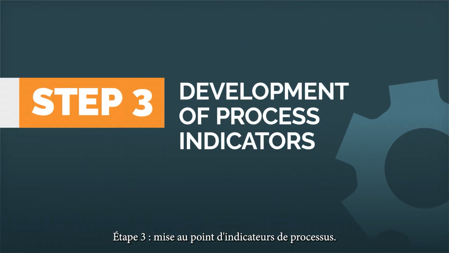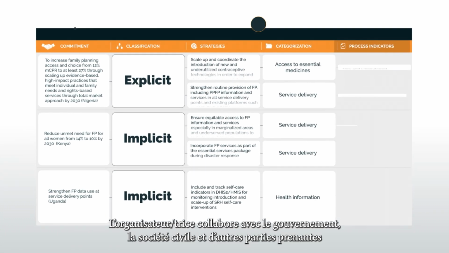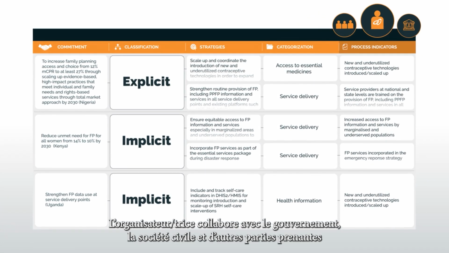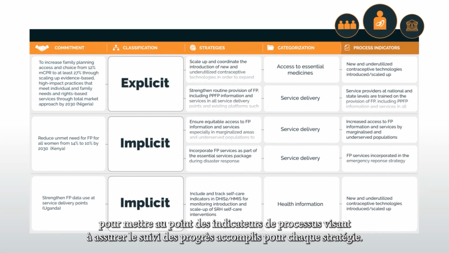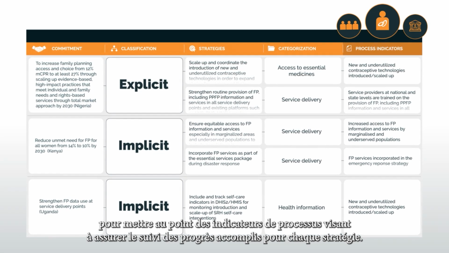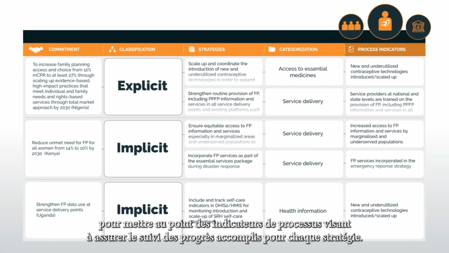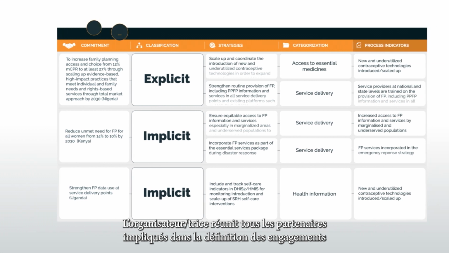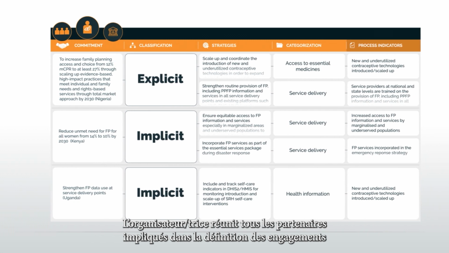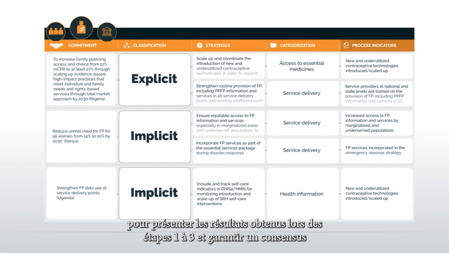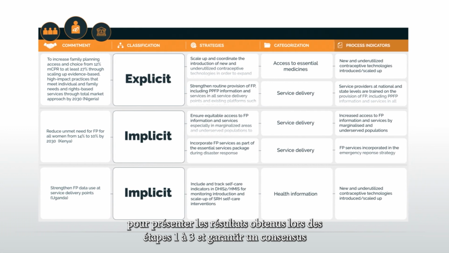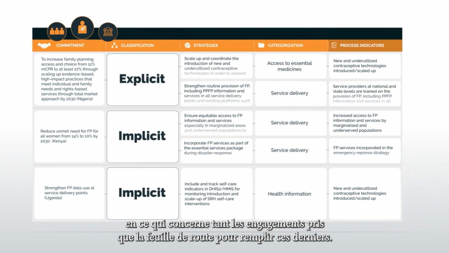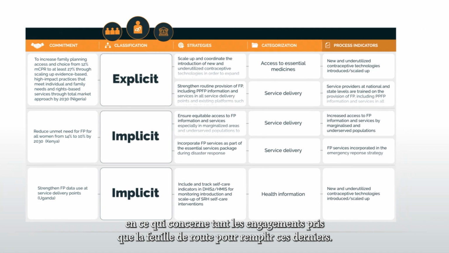Step 3. Development of process indicators. The convener works with government, civil society, and other stakeholders to develop process indicators for tracking progress for each strategy. Step 4. Validation meeting and stakeholder mapping. The convener gathers all stakeholders involved in achieving the commitments to present the results of steps 1 through 3 and ensure consensus on both the commitments and the roadmap for achieving them.